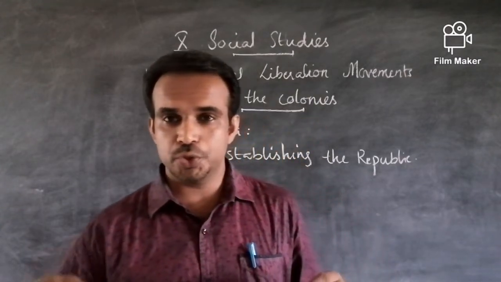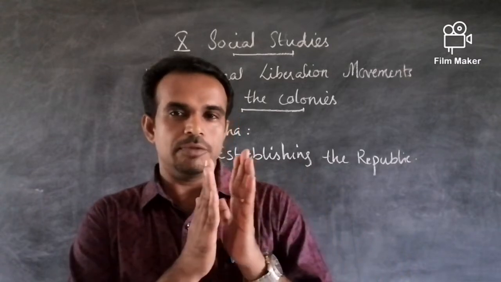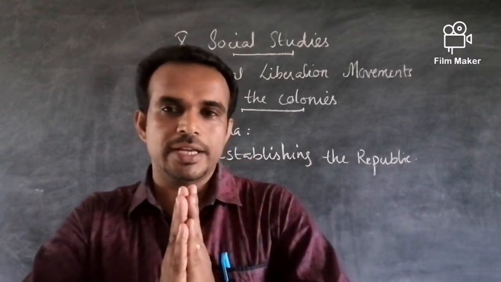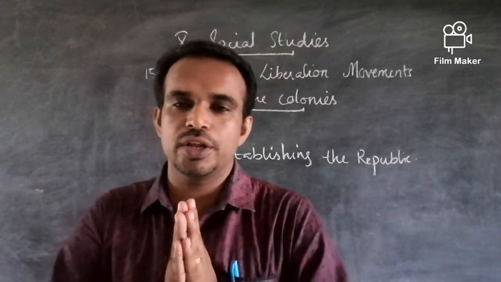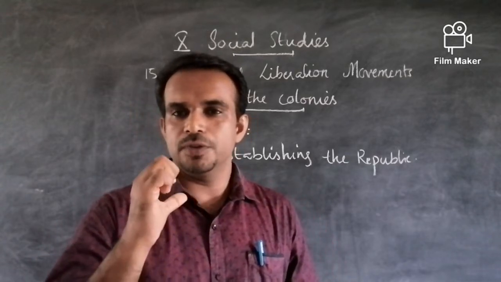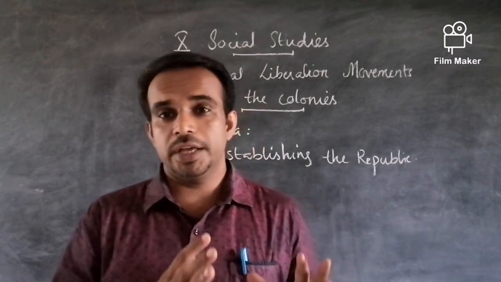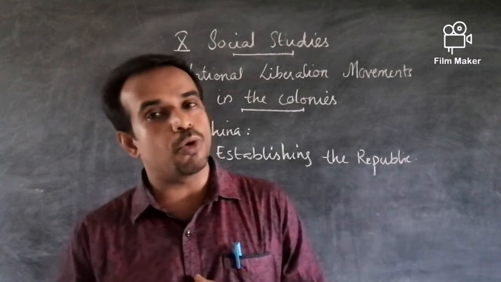Even though the revolution was organized only to oppose the injustices of the Treaty of Versailles, with the mass participation, they started demanding something more.